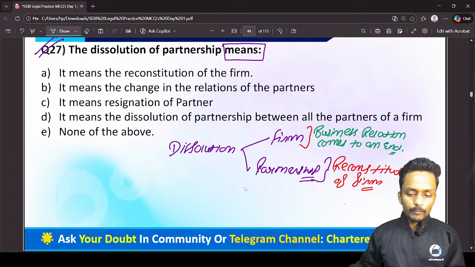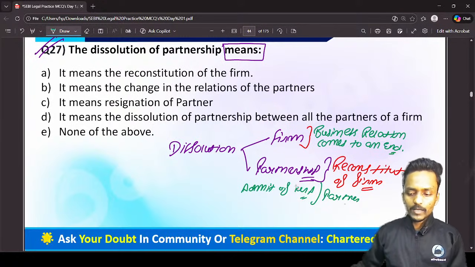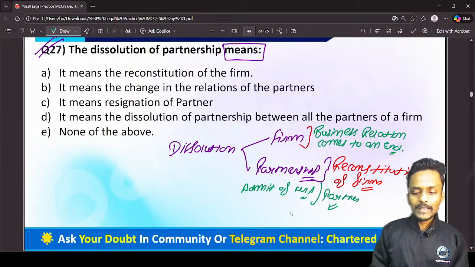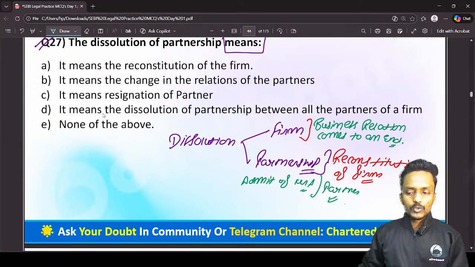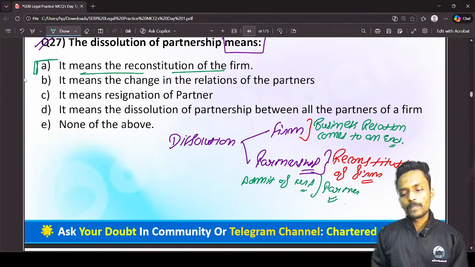You can take the example of admission of one of the partners. Admit Mr. A as a partner in the partnership firm. Initially we have two partners, B and C, and right now we have admitted Mr. A as a partner in the firm. So it's a reconstitution of the firm, that is option number A.